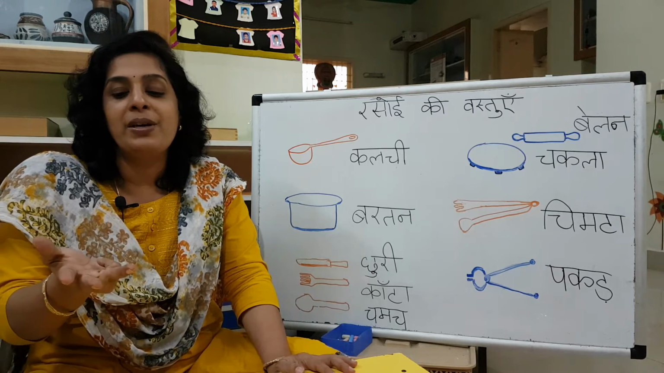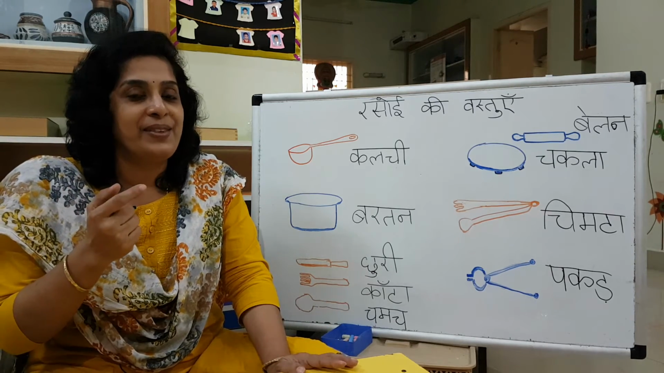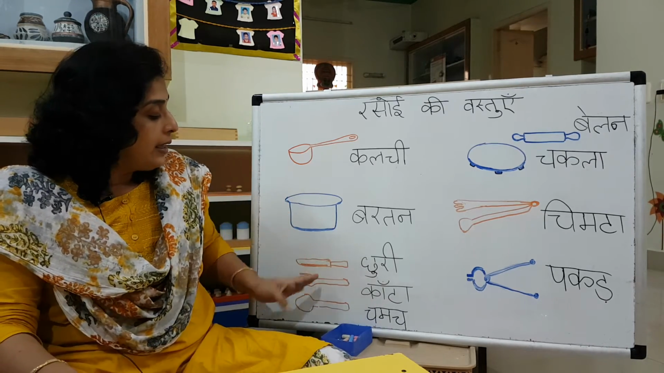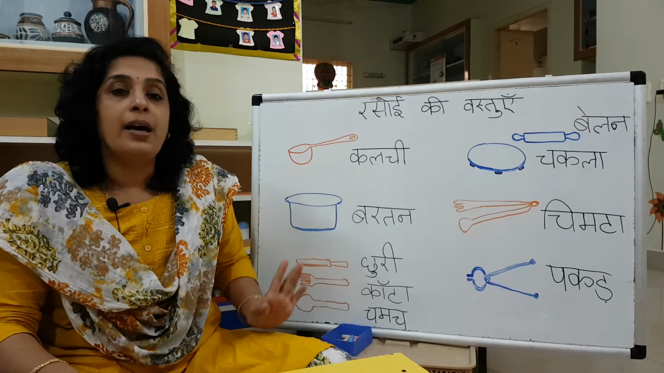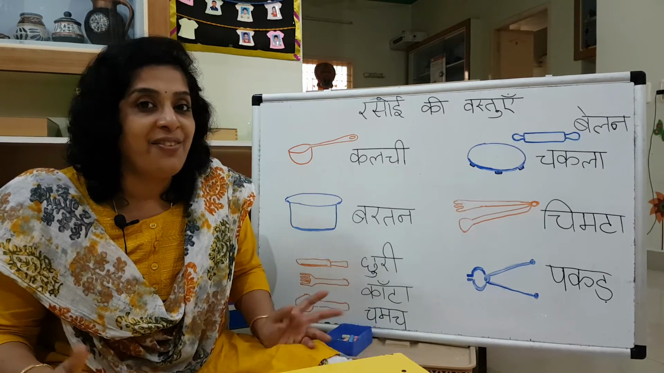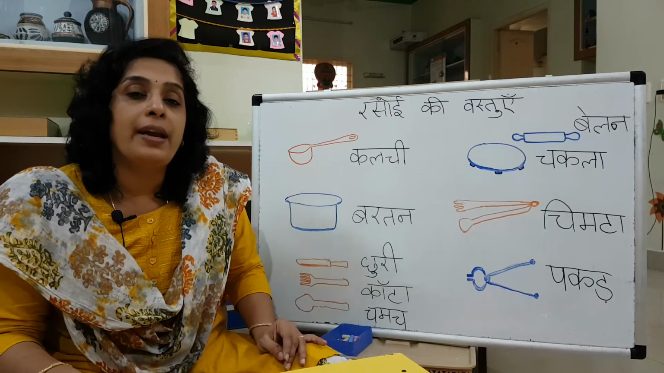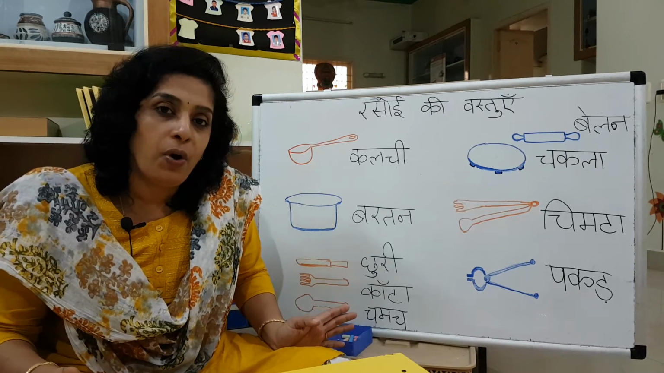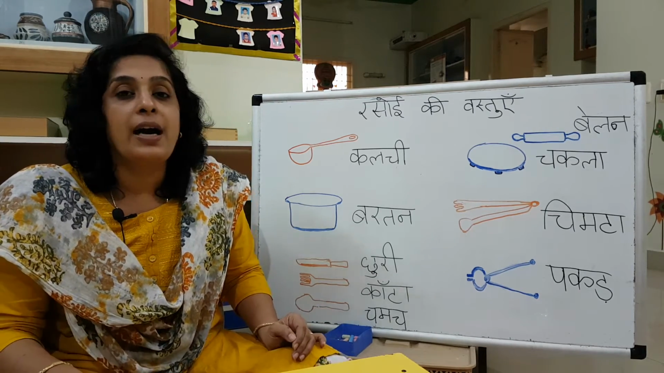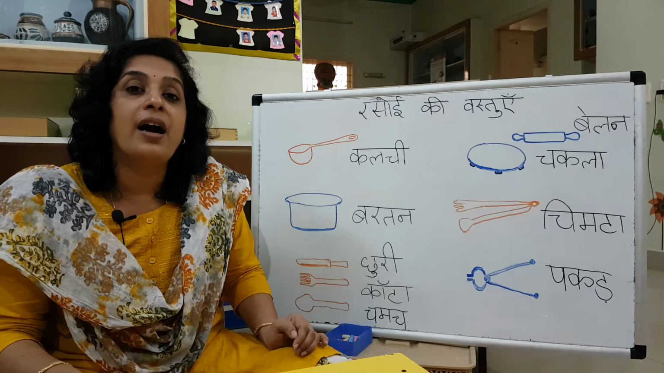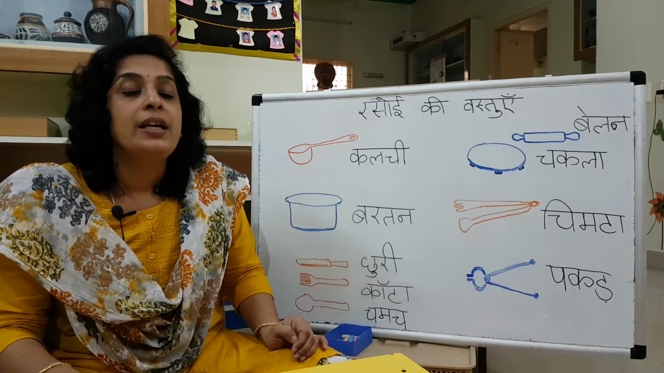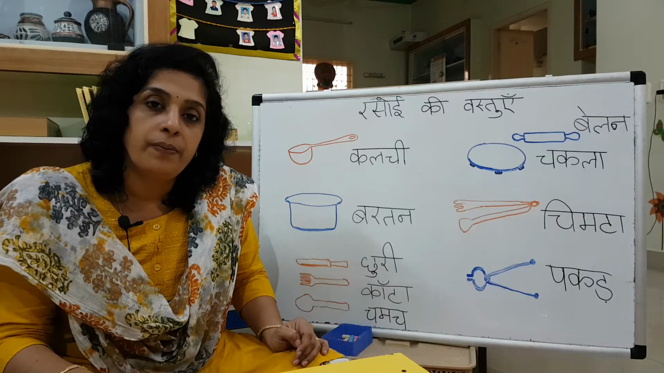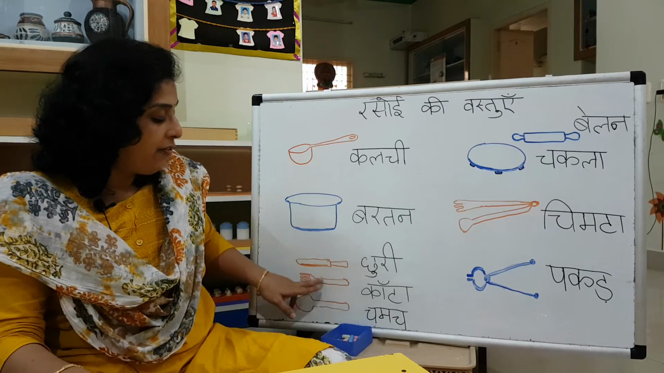So you already know chammach, katori and thali. Is it not? Very good. So bartan is vessel. Then next one is churi kanta. You know churi? Knife, right? So when you are using fork and knife, you will also say it as churi kanta. Churi means knife, you already know. So what is fork? Kanta. Kanta means fork. Generally kanta means a thorn which can prick you, but you also say kanta for fork. Churi kanta, knife and fork.